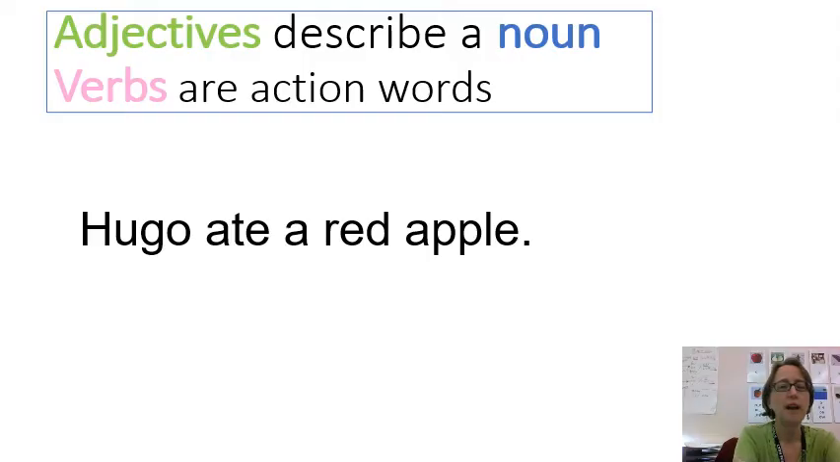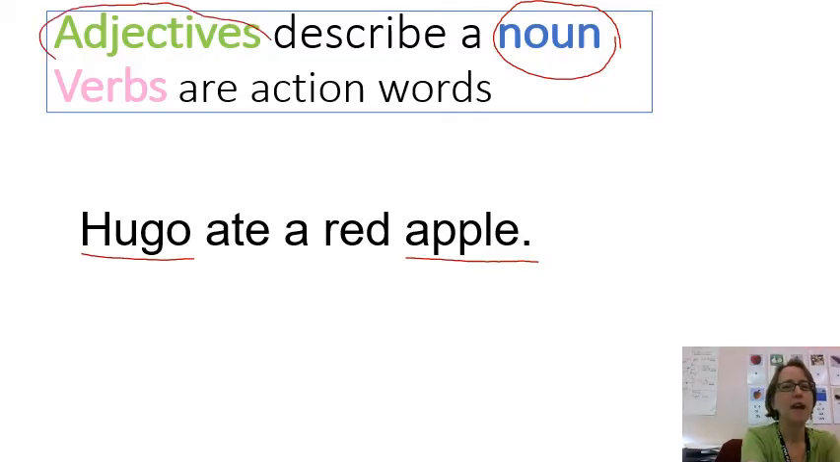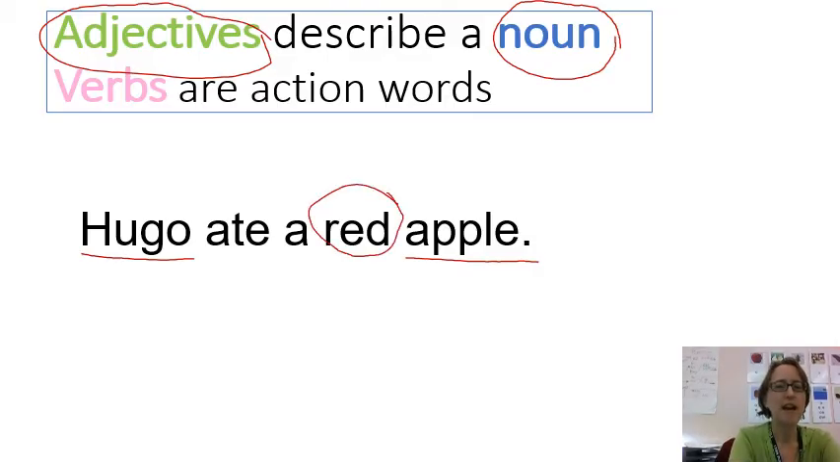Hugo ate a red apple. Let's start by looking for the nouns. What are the nouns in this sentence? Hugo and apple. Hugo is a person, apple is a thing. Now I'll look for the adjectives, words that describe either Hugo or the apple. Yes, red is the adjective. It describes the apple.